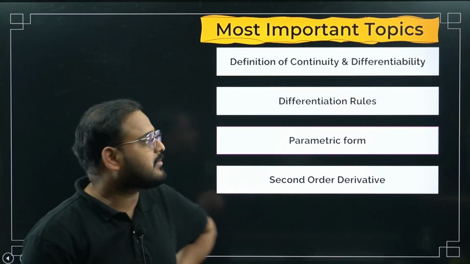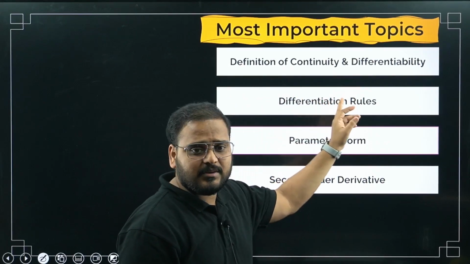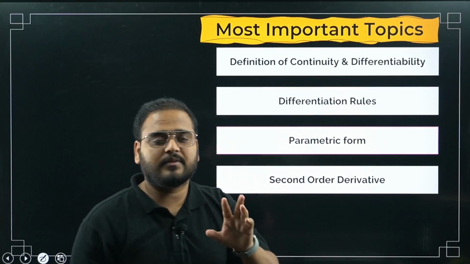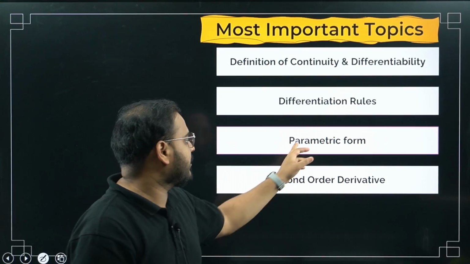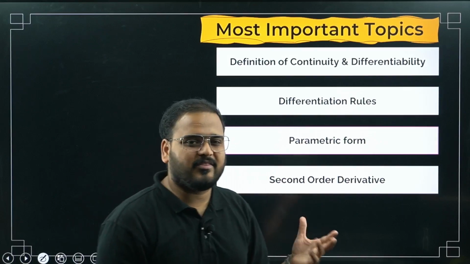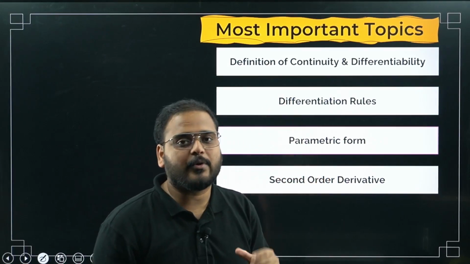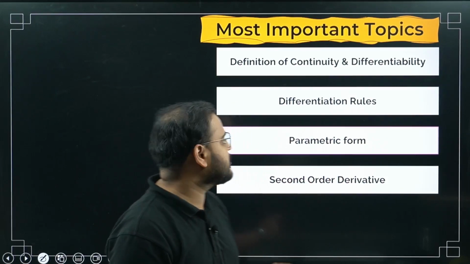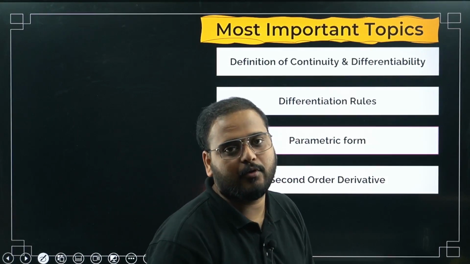Now some important topics. I already talked about this. Definition of continuity and differentiability. Differentiation rules, I've given that to you in the previous session. Parametric form, I've given so many questions today, I think 3-4 questions on parametric form. Second order derivative, again 3-4 questions. So please revise these topics. These are very important topics. You can expect questions on these topics in your examination. Please don't miss out on these topics. Revise them when you're revising this chapter again for your finals.